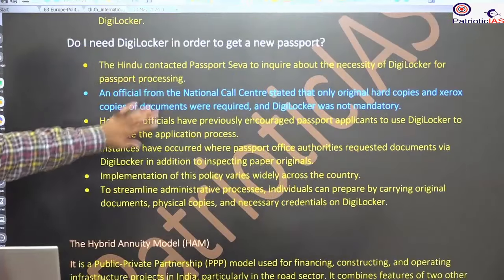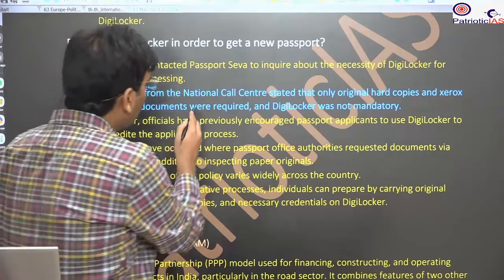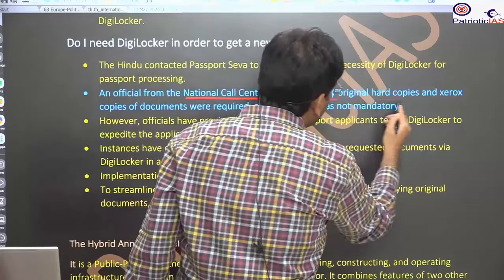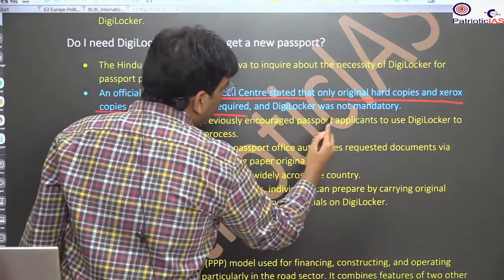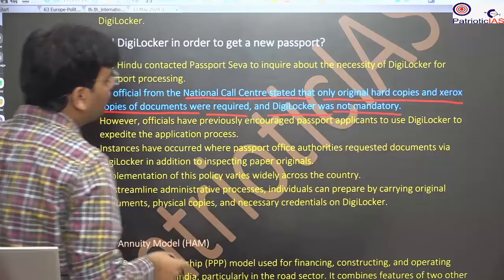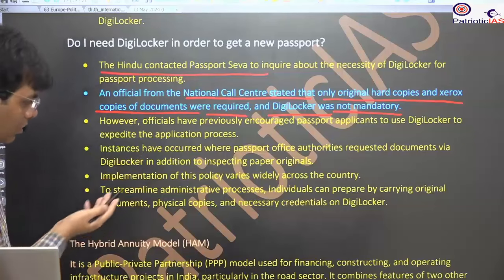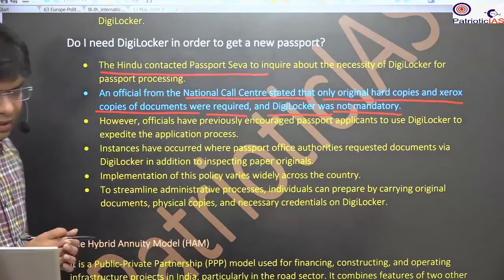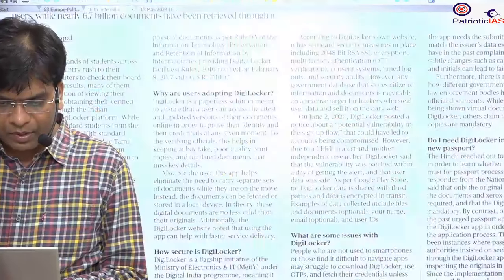Here, in one of the cases given, an official from the national call center stated that only the original and hard copy and xerox copy of the document was required. So digital locker is not mandatory, when it was asked from the Passport Seva inquiry. So this is the thing that is mainly the cause of concern and issue associated with the digital locker.